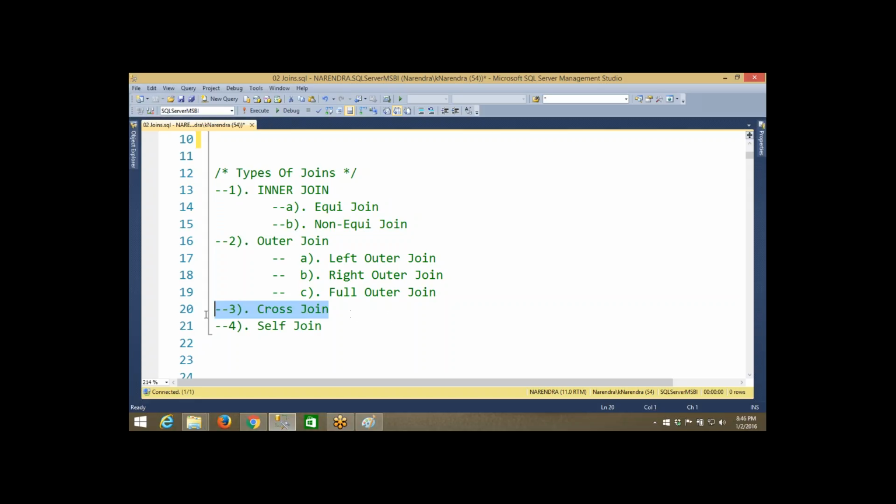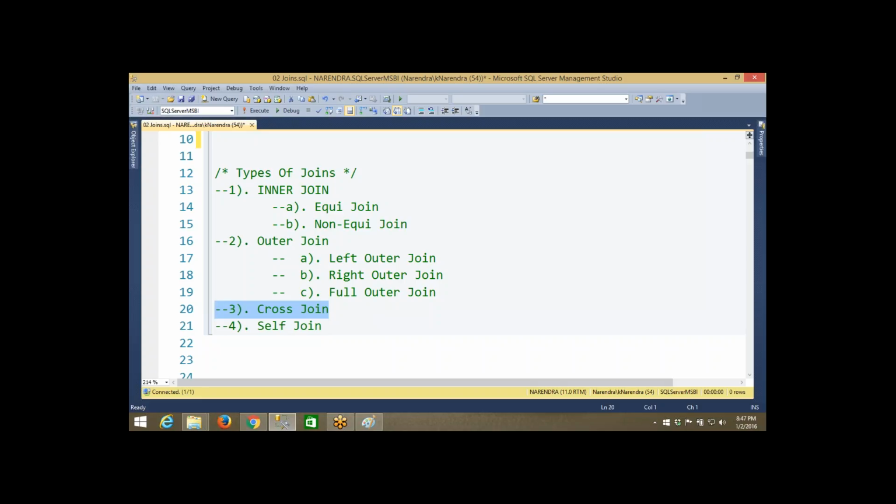And cross join. Whenever you want to perform a Cartesian product, and whenever you want to check the number of combinations and permutations between the data of tables, you can go for the cross join operation. This is very rare. Frankly speaking, I have never used cross join in these 7 years. We don't need to go to that level. Maximum scenarios will be covered with inner join, and at most we'll go for outer join. Till cross join, I didn't face any scenario. Maybe you will face, I don't know. I will give you an example. I don't think it will be useful regularly like inner join and outer joins, but conceptually I will explain.